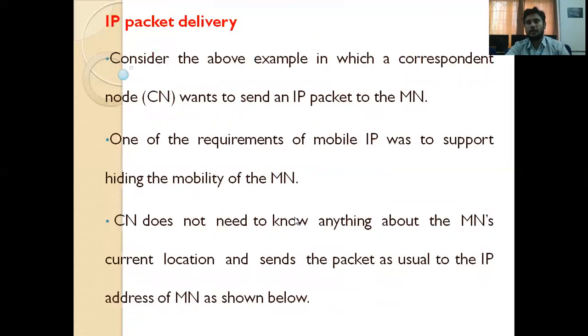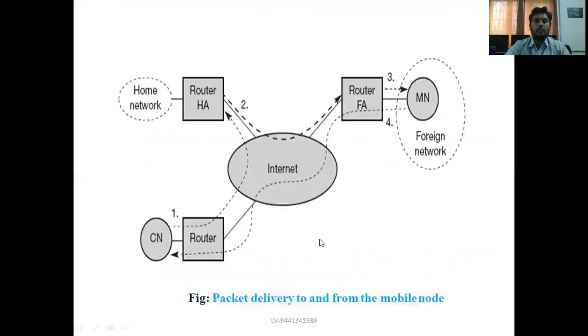So coming to lecture number 2, it is specially made for IP packet delivery. How an IP packet is moving from one mobile station to another mobile station. Here mobile station 1 may be movable or static, whatever it may be, but mobile station 2 is the movable one. So the first station is called the correspondent node, the receiver is called the mobile node. The correspondent node wants to transmit a data packet, an IP packet, to the mobile node. How is an IP packet transmitted from CN to MN, the mobile node?